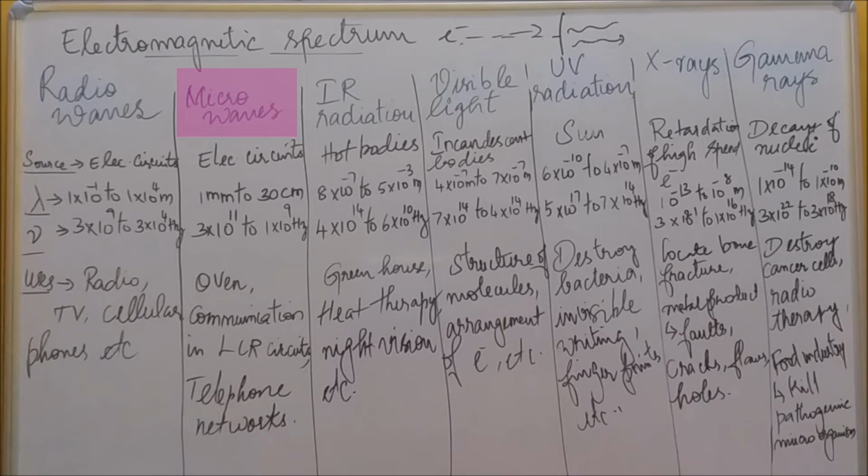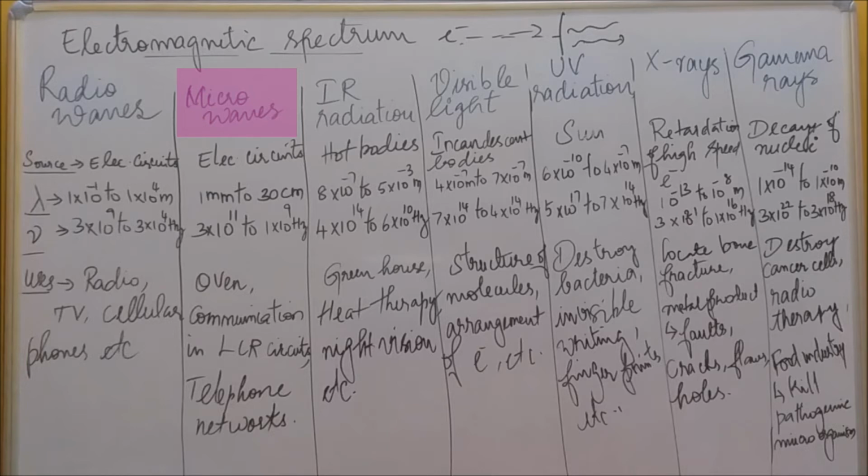The uses of microwaves: it is used in communication, in LCR circuits. LCR circuits are inductor, capacitor, resistor circuits, the combination. It is used in telephone networks; all telephone networks work on microwaves only. Even astronomers use microwaves to study the structure of nearby galaxies, right? So this is microwaves.